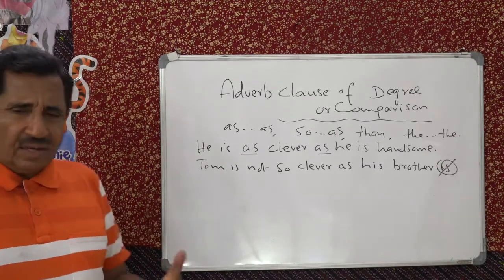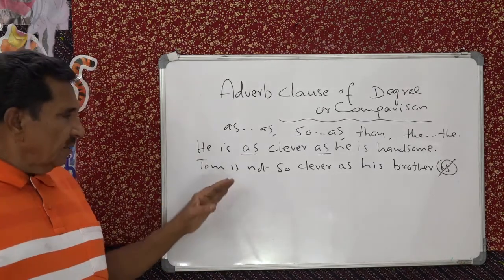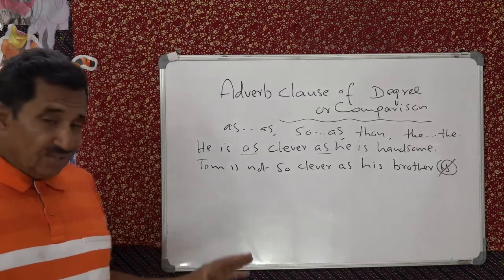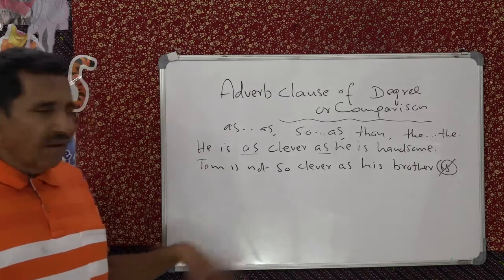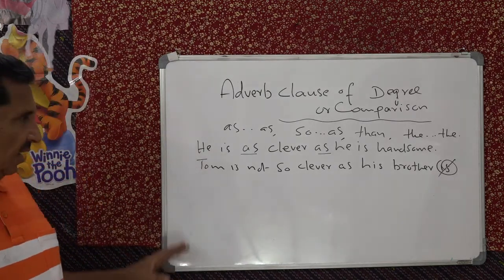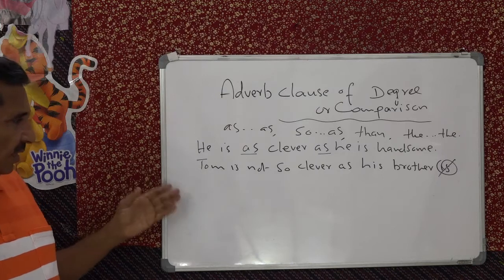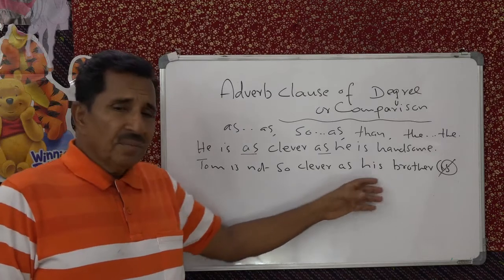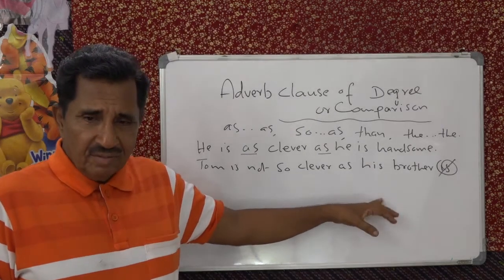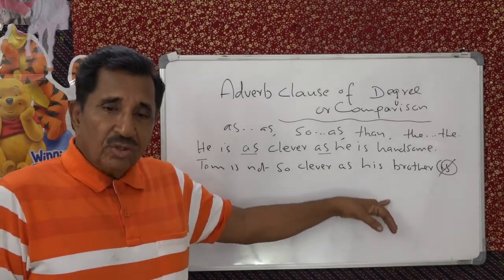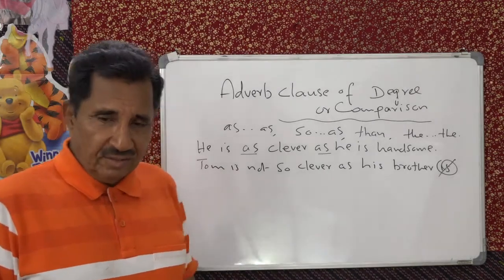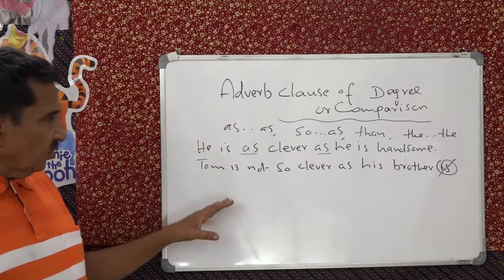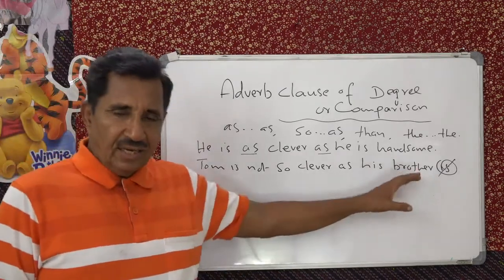Let us take our own example, isn't it? So you can see, the earth is not so big as Mars. The earth is not so hot as the sun.